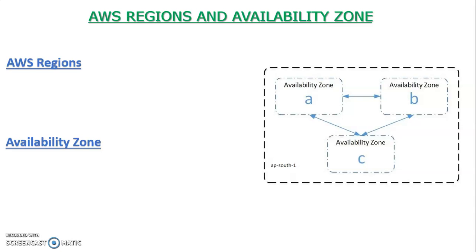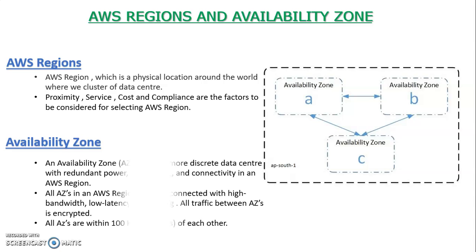AWS has its data centers in the Mumbai region, and these are divided into 3 availability zones, marked as A, B, and C.